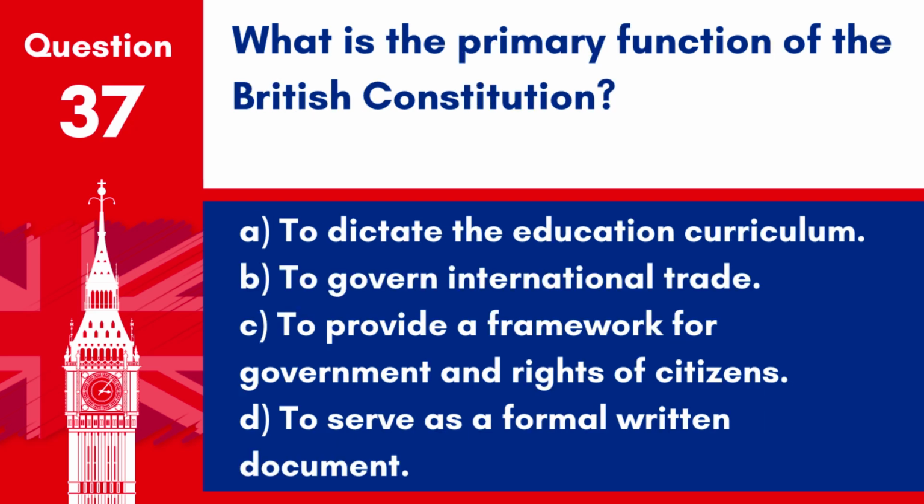Question 37. What is the primary function of the British Constitution? A. To dictate the education curriculum. B. To govern international trade. C. To provide a framework for government and rights of citizens. D. To serve as a formal written document.